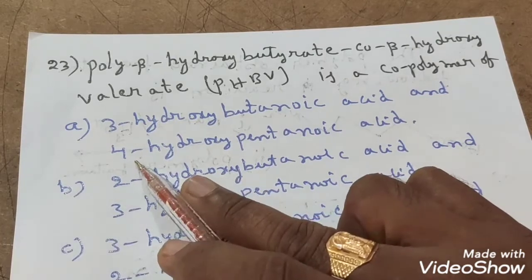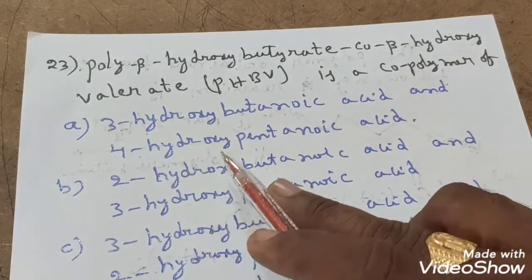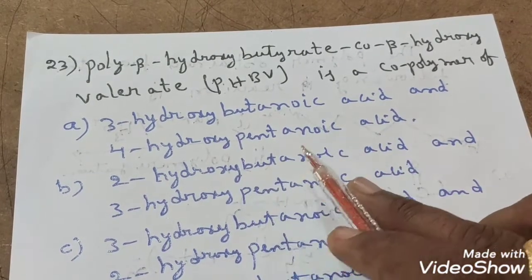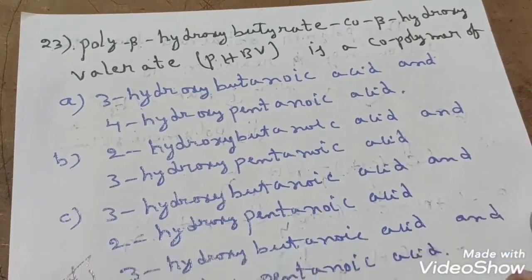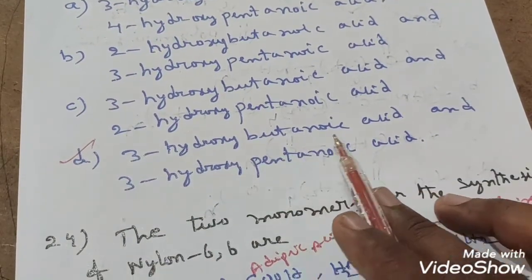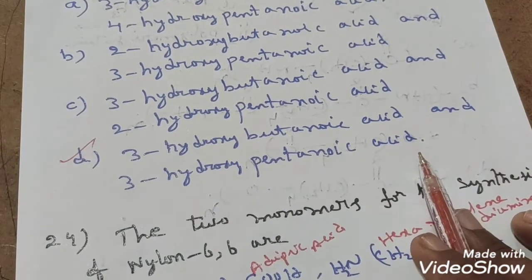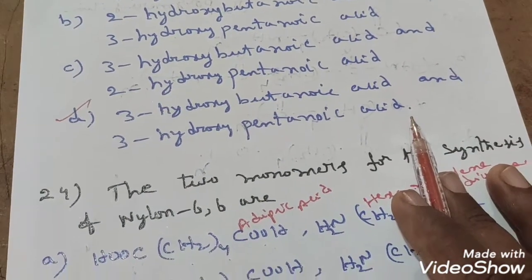But in option A, 4-hydroxy is given. In option D, we have 3-hydroxy butanoic acid and 3-hydroxy pentanoic acid. So option D is correct.